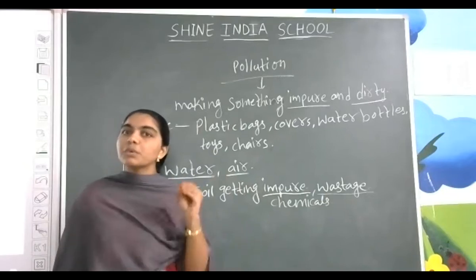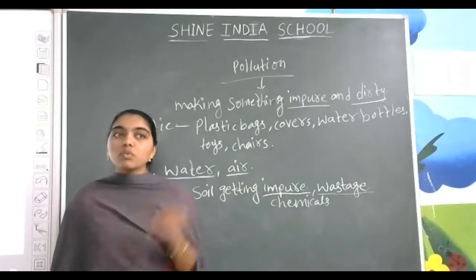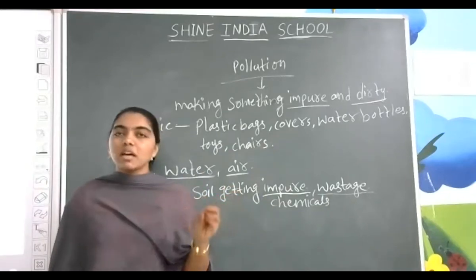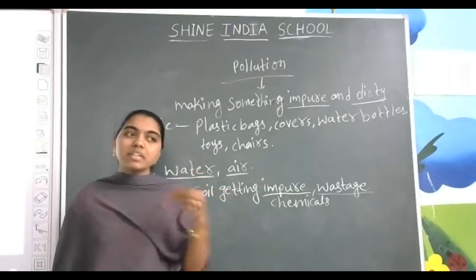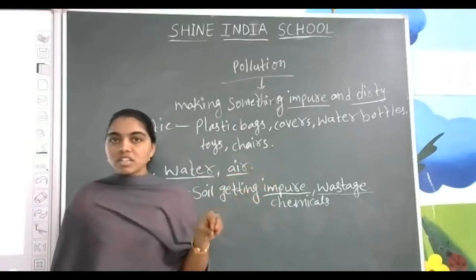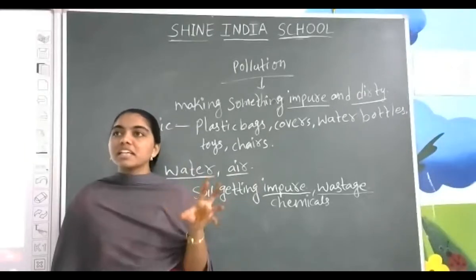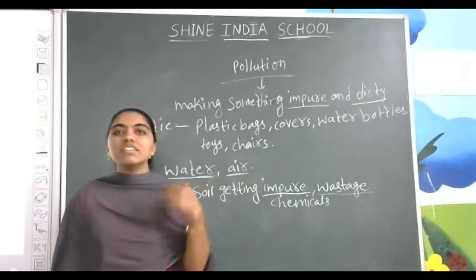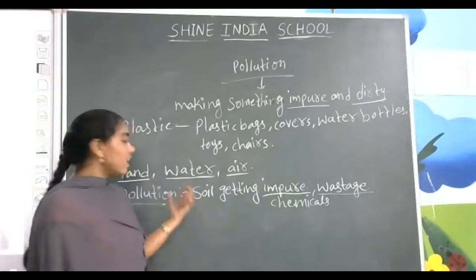So we need to take care of our land, our place. So we should not use the plastic. We should not use the chemicals. Means man uses both types, chemicals as well as natural. Natural means cow dung, all these things. Those can be useful for the soil as well as for the plant. If we use chemicals for the plants, getting a large amount of fruits and vegetables, then it will harm the soil as well as us also. That is about the land pollution.